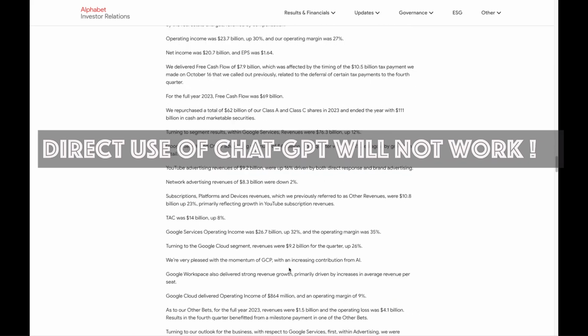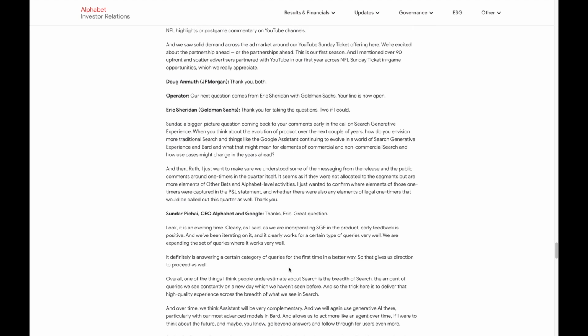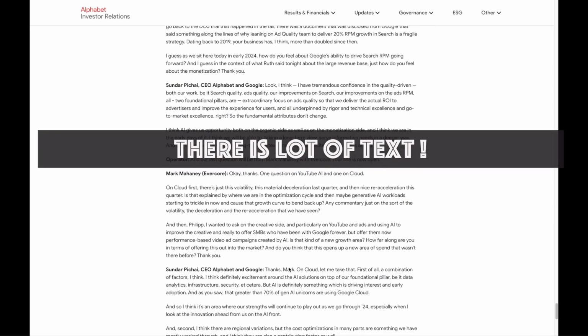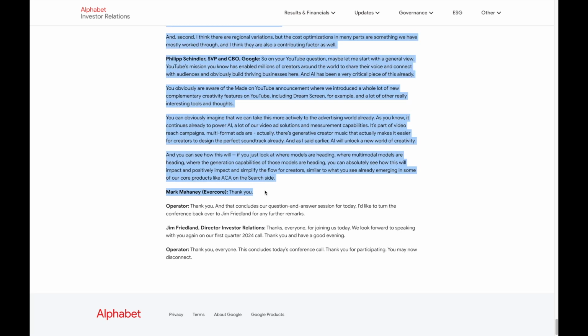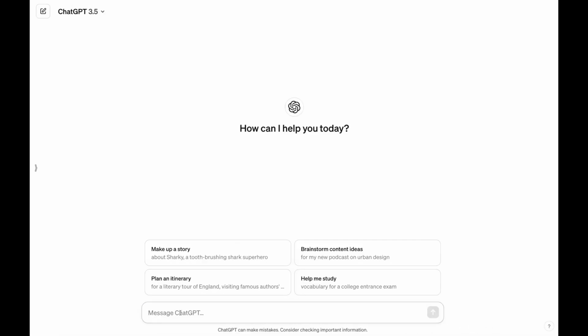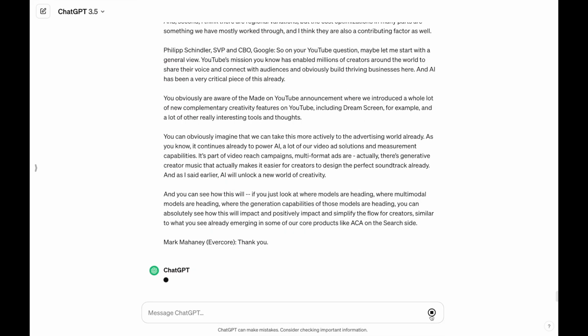Let me first start by copying all the text which is available in this transcript, and you will see that there is a lot of text. Alright, so let me now copy this and go to ChatGPT and let me ask a question on what is the Google's AI strategy based on this text. And let me paste this text and let me now submit this to ChatGPT.